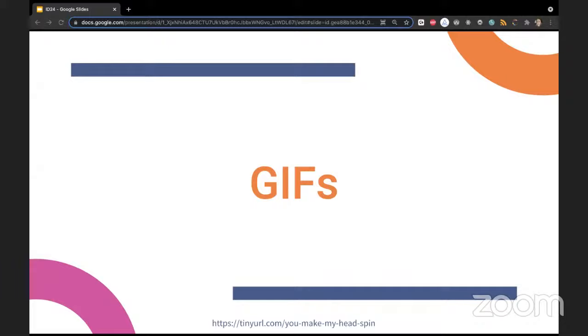So the first one, I'm calling it the either-or case. This means that if you have the prefers reduced motion setting on, you're going to see a static image. And if you don't have it, then you're going to see the GIF.